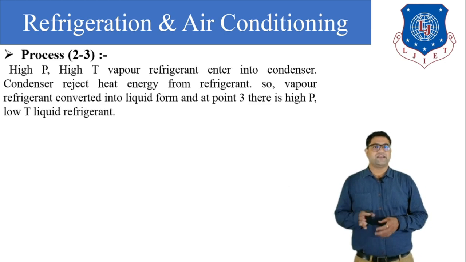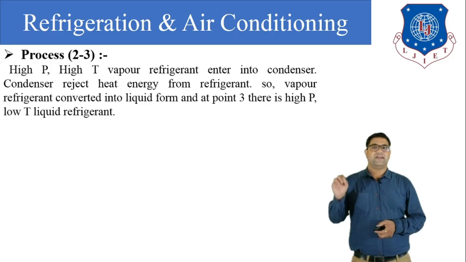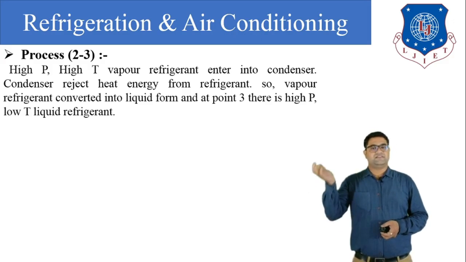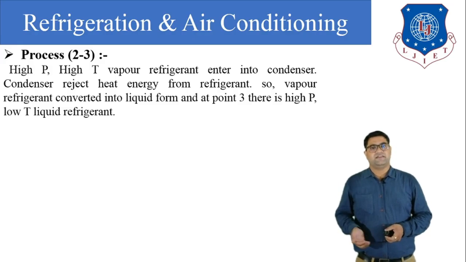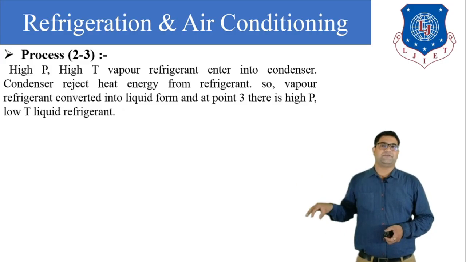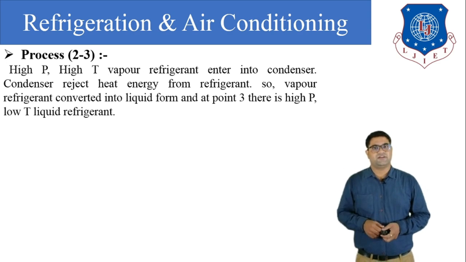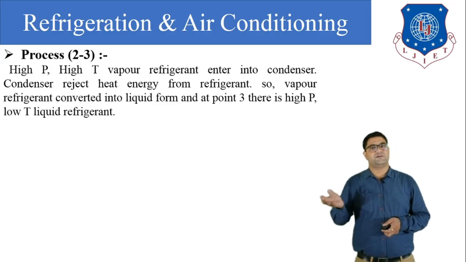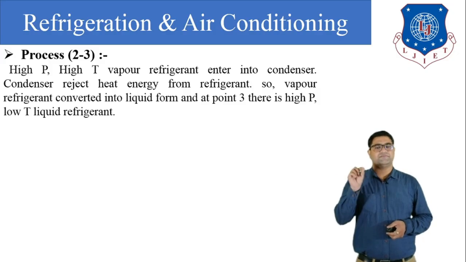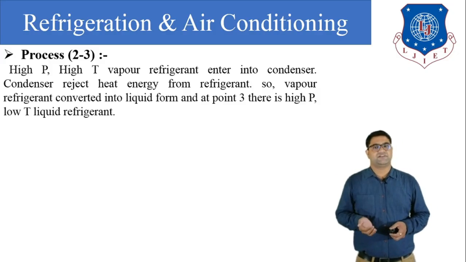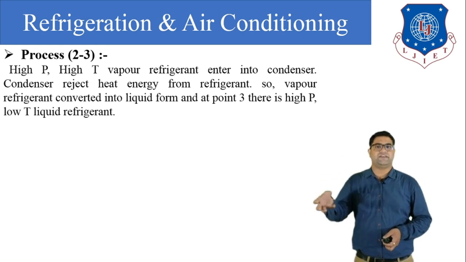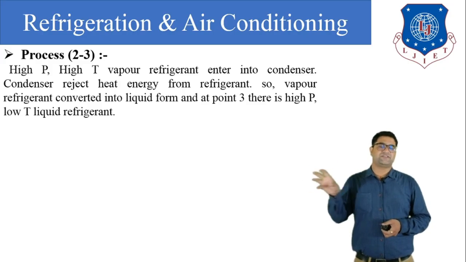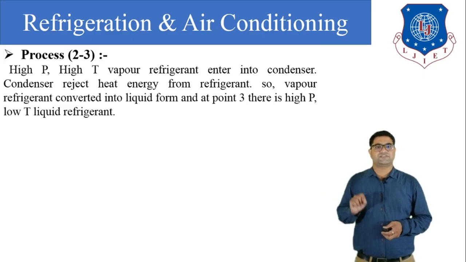So here you can say that there will be no heat transfer during the process. Now the second process, process 2 to 3: high pressure, high temperature vapor refrigerant enters the condenser, condenses, and converts into high pressure, low temperature liquid refrigerant. This condensation process is done at constant pressure. Why at constant pressure? Because the diameter of the condenser tube remains constant. If the diameter is not changed then the velocity is not changed, and from the continuity equation and Bernoulli's equation we can say that the pressure will not change. So ultimately the condensation process happens at constant pressure.